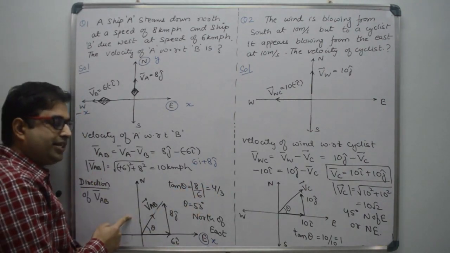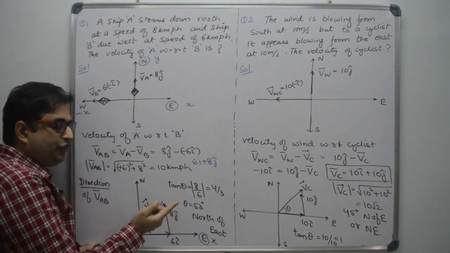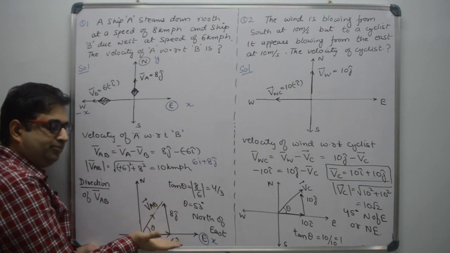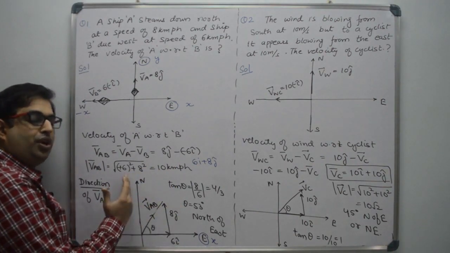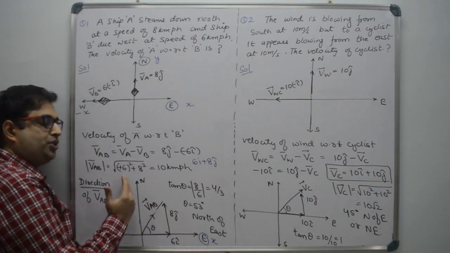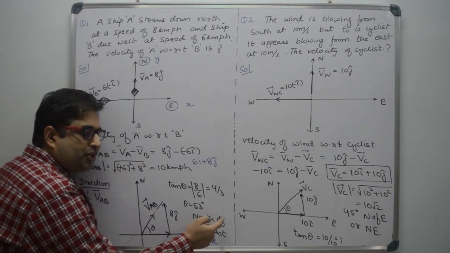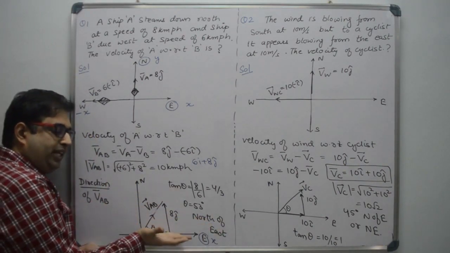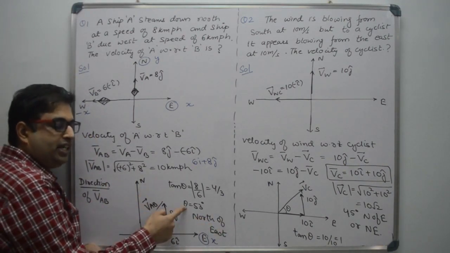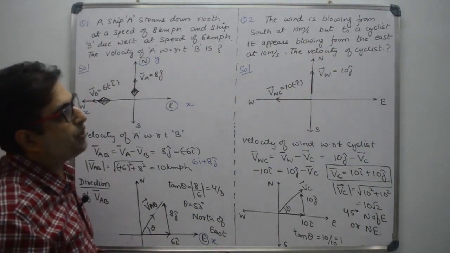So our answer is 10 km per hour, angle 53 degree from east towards north. 53 degree from east towards north, or we can represent it like north of east. So from east towards north, how much angle? 53 degree, right?